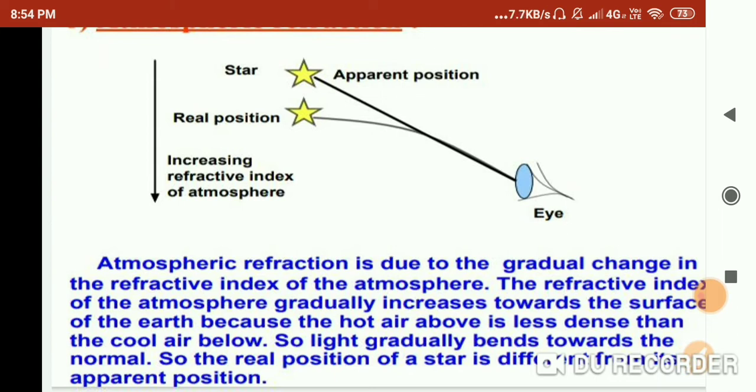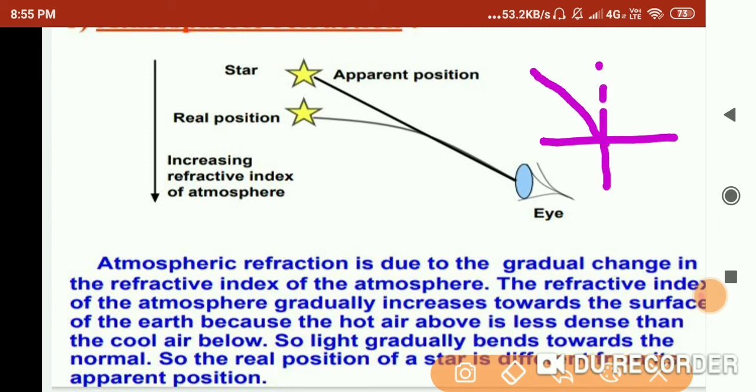You know that with the increase in altitude, the refractive index decreases. So the refractive index of the atmosphere gradually increases towards the surface of the earth, because the hot air above is less dense than the cool air below. So light gradually bends towards the normal. Whenever the ray of light travels from rarer to denser medium, and this is the normal, the refracted ray will be bent towards the normal, because it is coming from rarer to denser, right?